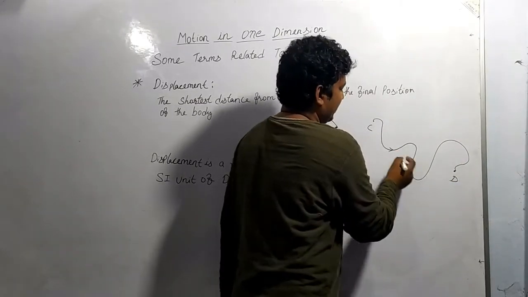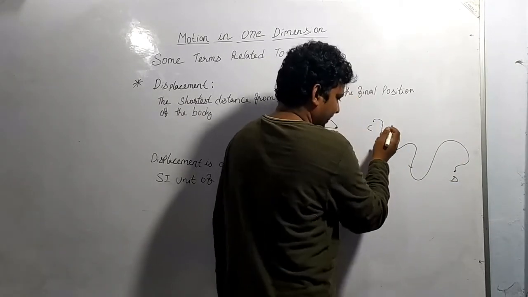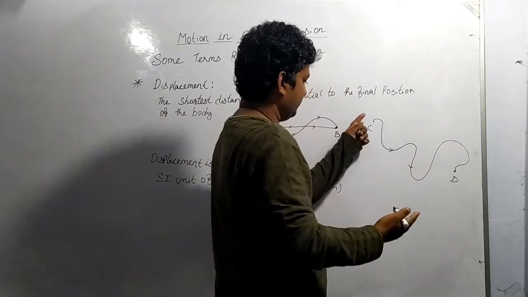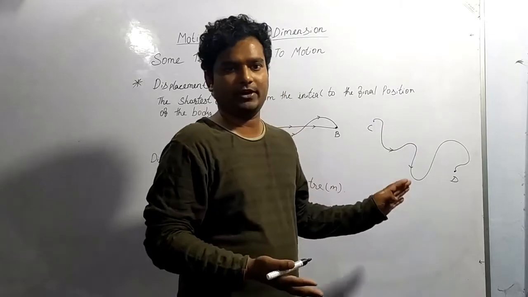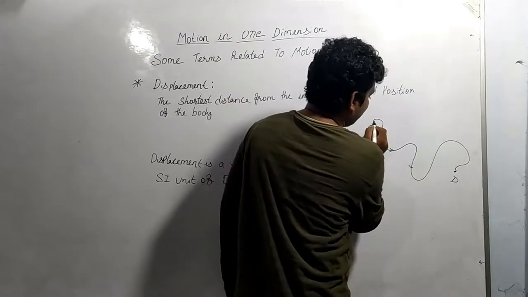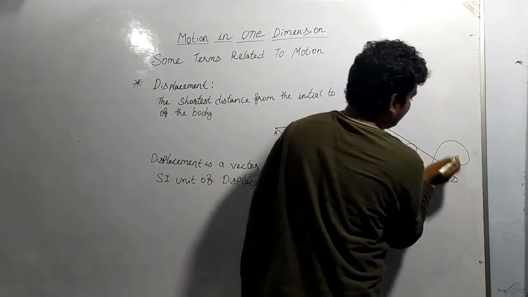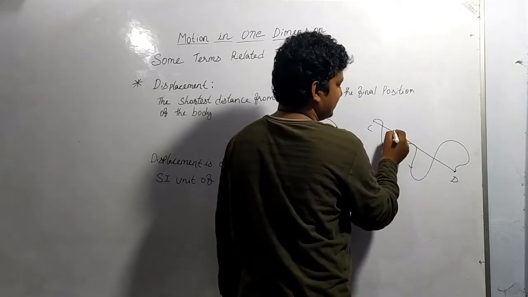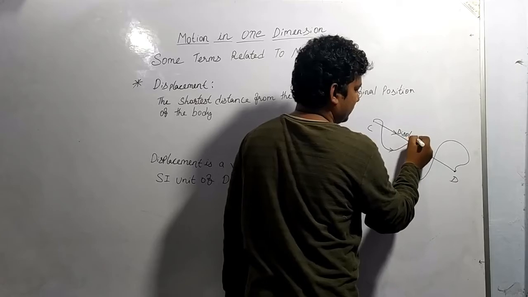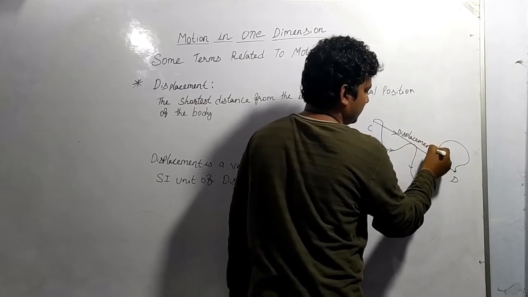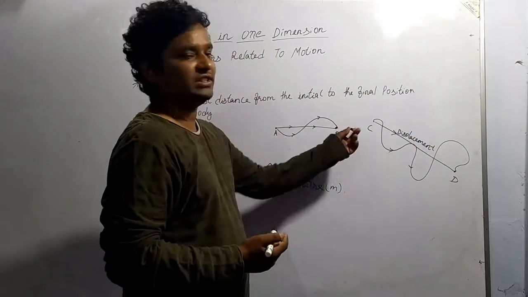But whichever path is followed to reach from C to D, that is called the distance. But if we are taking the shortest path to reach from C to D, this is called the displacement.